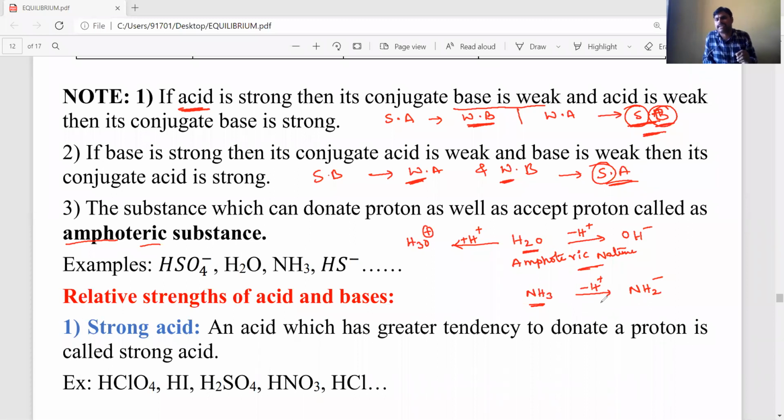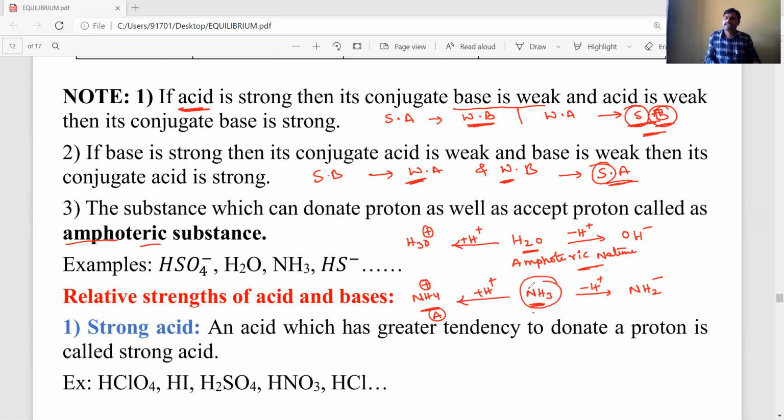That's why NH3 and NH2 minus are a conjugate acid-base pair. If NH3 accepts one proton, it produces the ammonium ion NH4 plus. NH4 plus is acidic, and NH3 has basic nature in that case. Both differ by one proton.